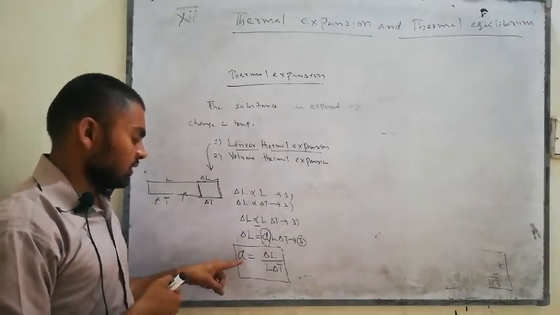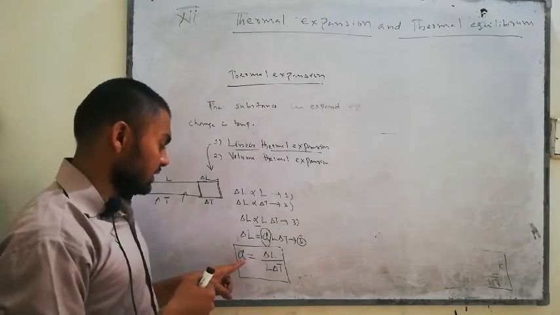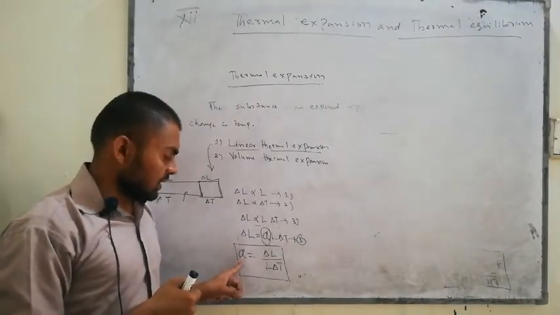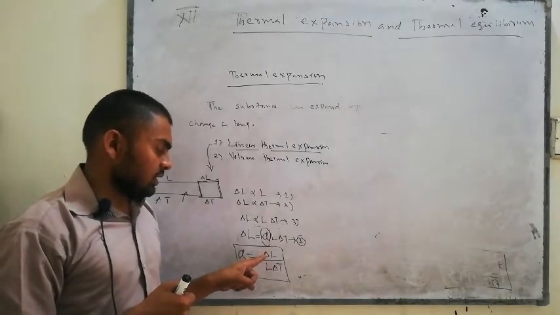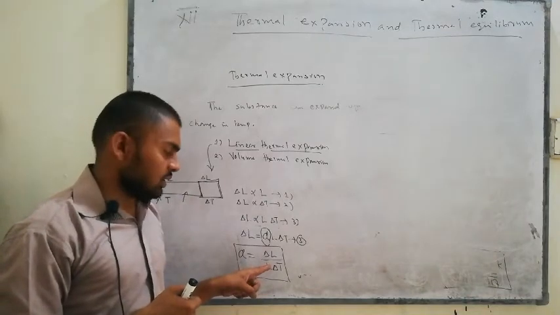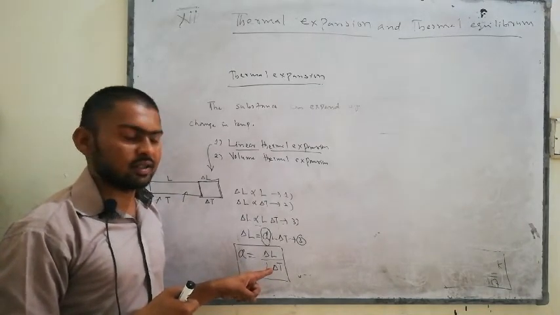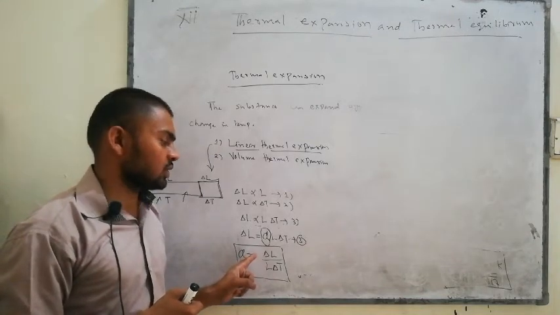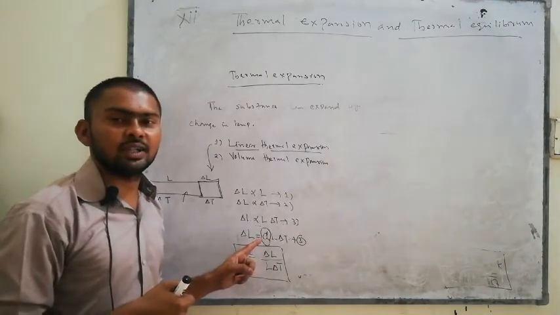So if we define coefficient of linear expansion, how can we define it? We say change in length divided by original length per unit change in the temperature is known as the coefficient of linear expansion. So alpha shows the coefficient of linear expansion.